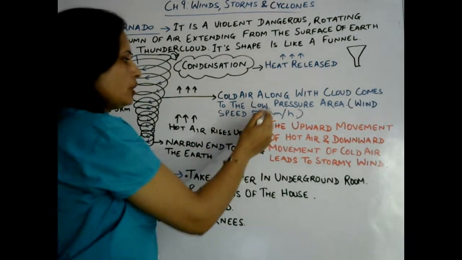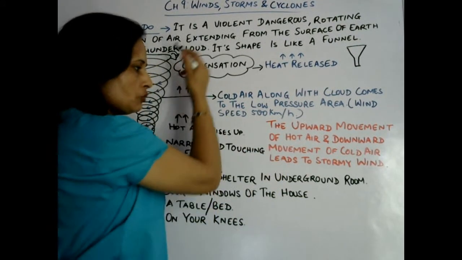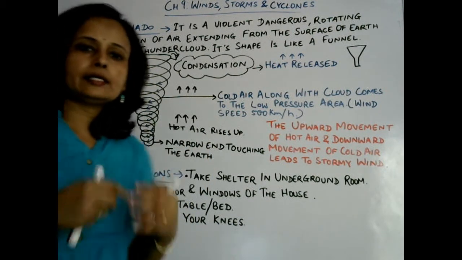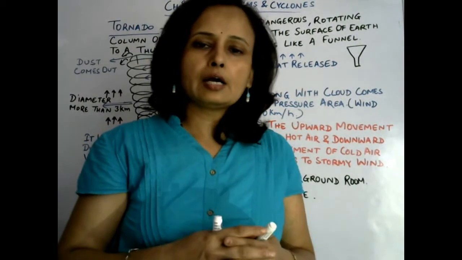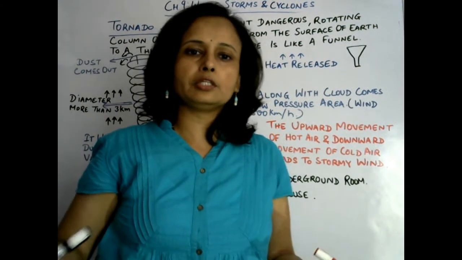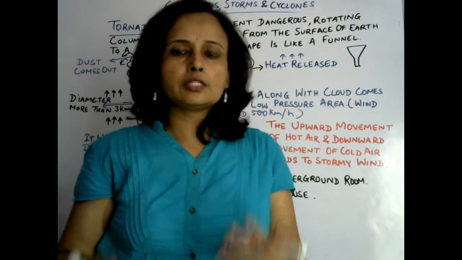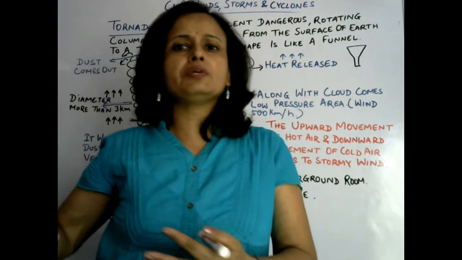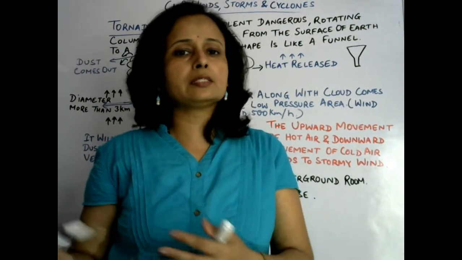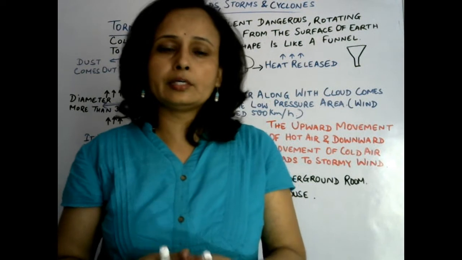Now in this statement that I have written, the upward movement of hot air and downward movement of cold air leads to stormy wind, and that wind accompanied with heavy clouds sucks dust from its surroundings. The rest of the things depend upon the strength of the tornado. If the strength is very high, it will suck the maximum things that come on its way. Whatever comes in its path, it will suck. That depends upon its intensity, how strong the tornado is.